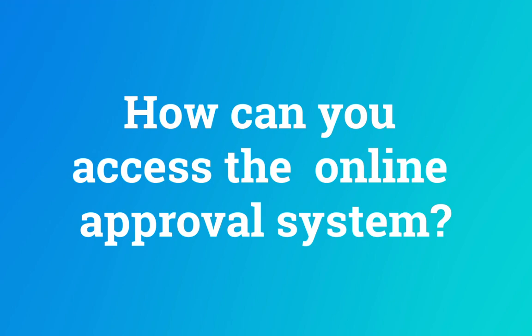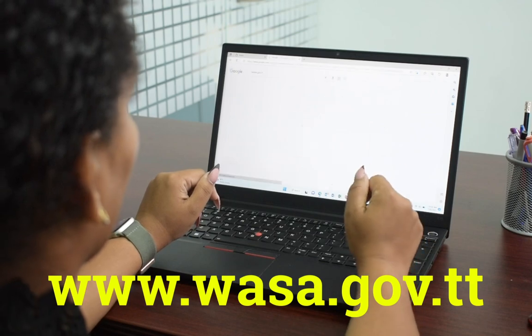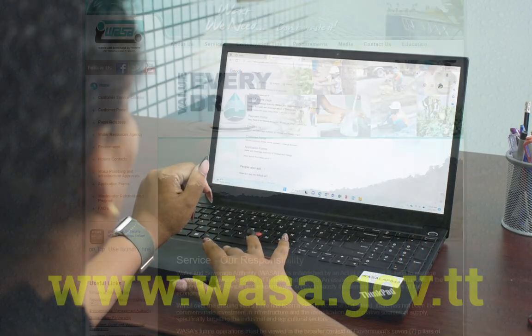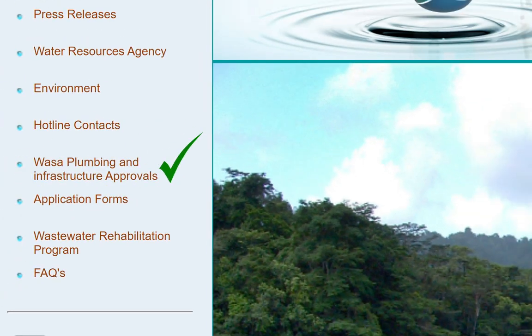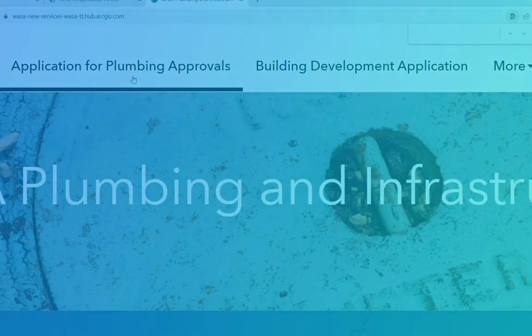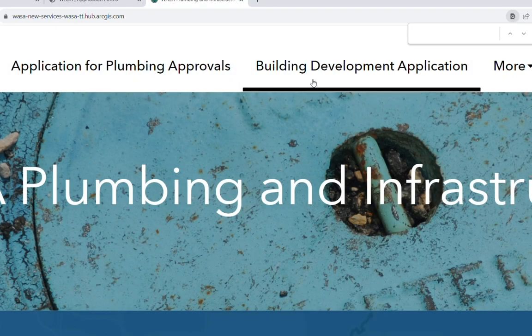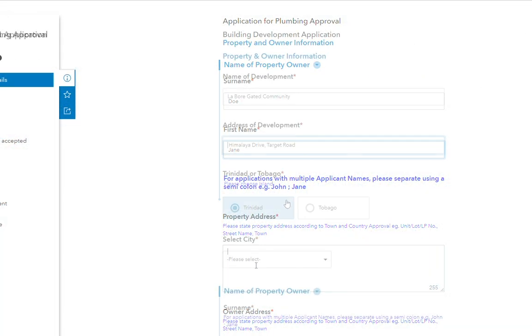How can you access the online approval system? Go to the WASA homepage at www.wasa.gov.tt. Click on WASA Plumbing and Infrastructure Approval in the side menu located to the left of your screen. You will then be directed to the New Services online platform. Select Application for Plumbing Approvals or Building Development Application depending on your needs. You will then be directed to the online application form.